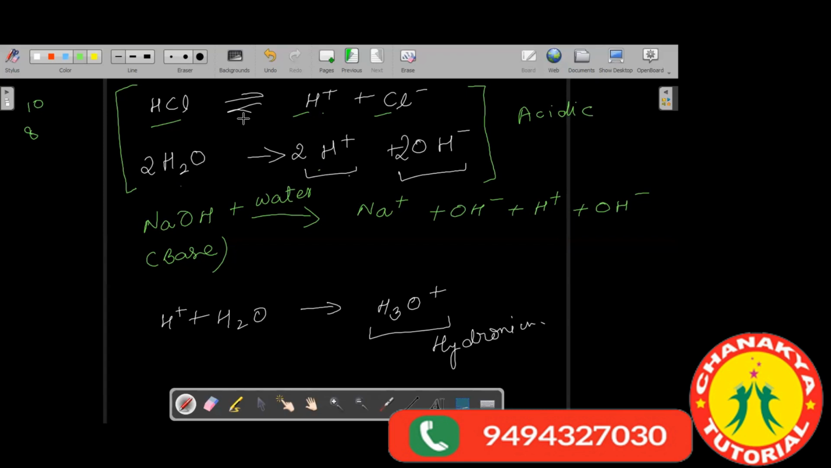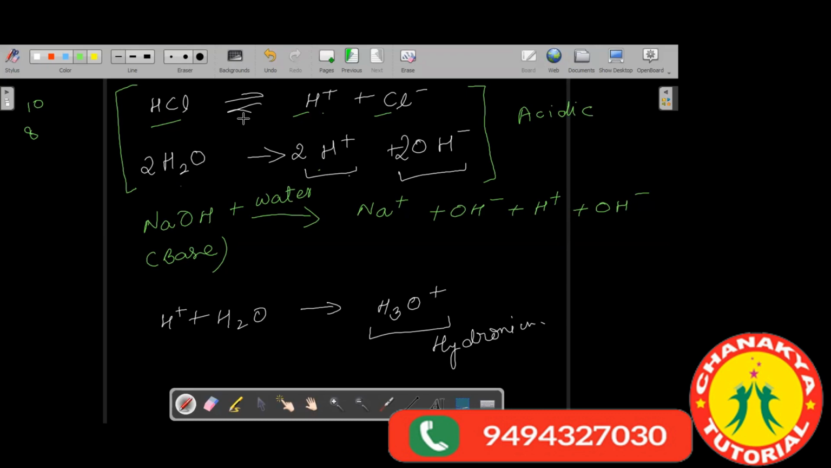In a similar way, if you have dry sodium hydroxide, it will not show acidic behavior, because the sodium and hydroxide ions are bonded together with strong forces of attraction. These forces are disrupted when they are dissolved in water. Water is a polar solvent. Polar solvent means it has some dipole, some positive and negative charges in it. So it can dissolve only polar substances.